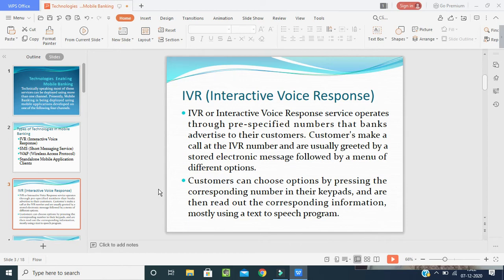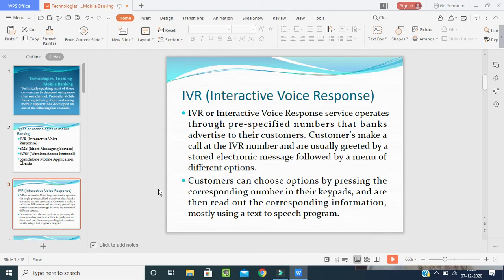IVR operates, or it will provide the service, through pre-specified numbers that banks advertise to their customers. It means that it will provide the numbers and the banks will advertise to their customers with the help of the specified number. With those pre-specified numbers, the bankers will give a voice message to them.